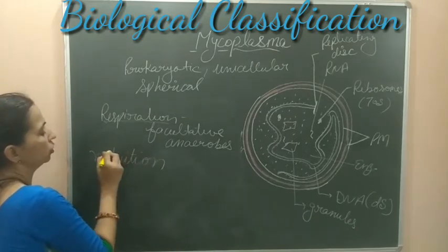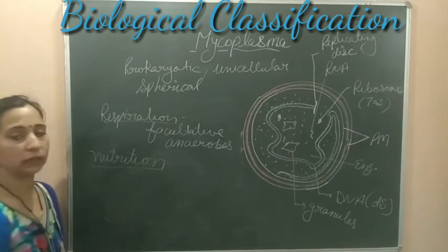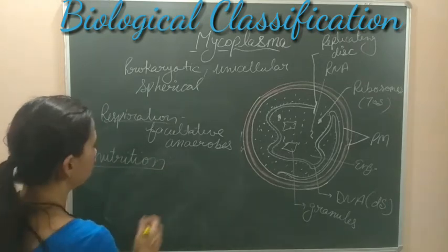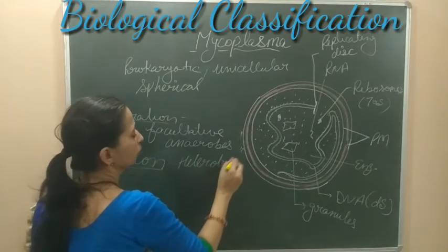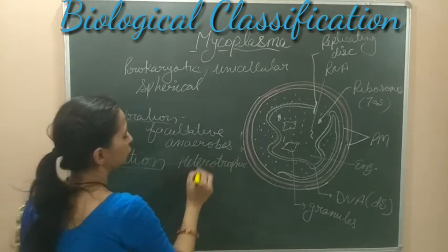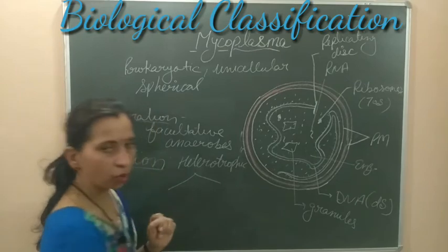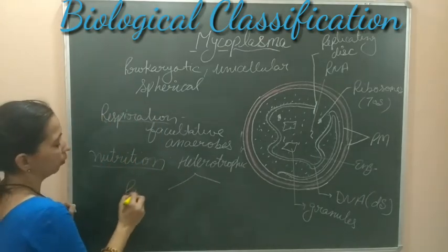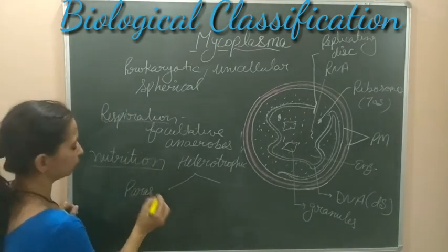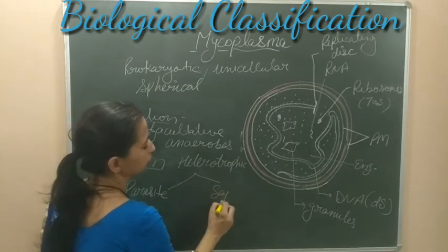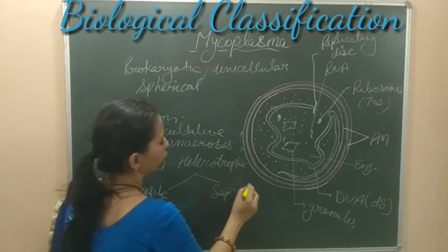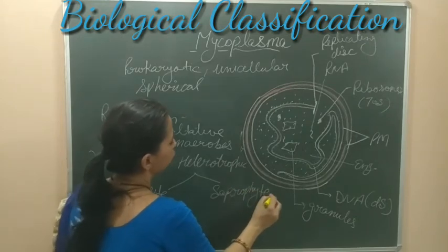We can say that they are heterotrophic in nature. They show heterotrophic nutrition, and in heterotrophic nutrition, two possibilities can be found. They could be parasitic, or they could be saprophytes also. So this is about their nutrition.